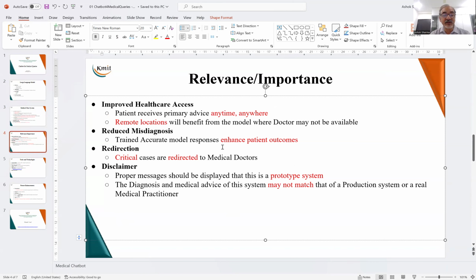Also, we discussed earlier that in critical cases, the patient is redirected to a medical doctor or to a hospital. Also, a disclaimer should be there, which says that it is only a prototype system, and it is not matching a production system, and it is not replacing a medical practitioner. Such a disclaimer is also there with the system, so it is safe for use for anybody.